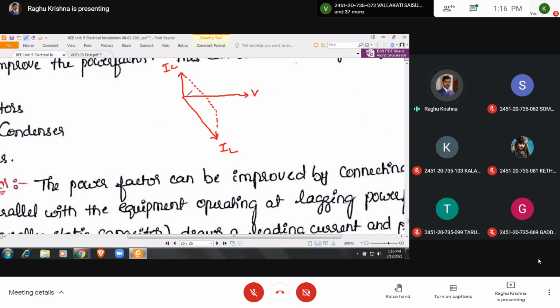Here the current is reduced. The magnitude of current is reduced, and also the power factor angle reduces. So you can see the change in the magnitude, and if you want, you can increase IC furthermore. If you increase IC furthermore, you are going to get very less current.